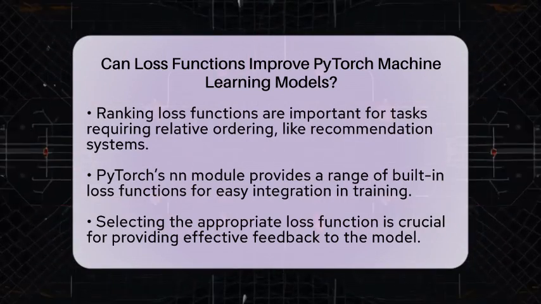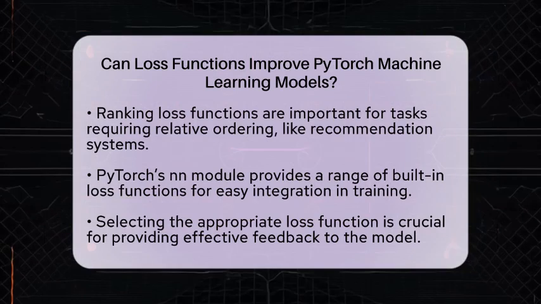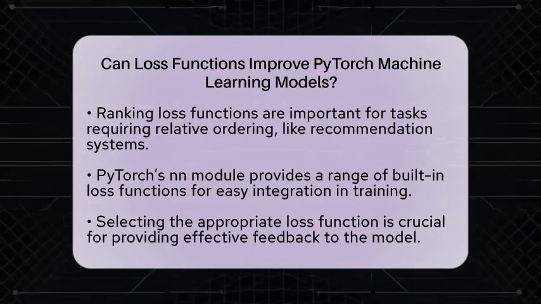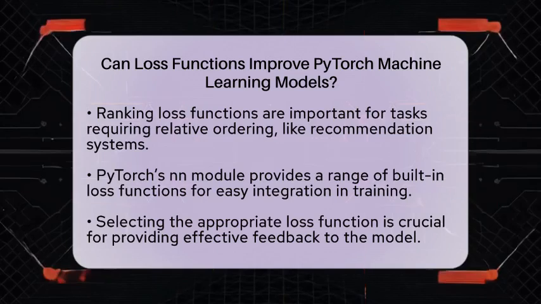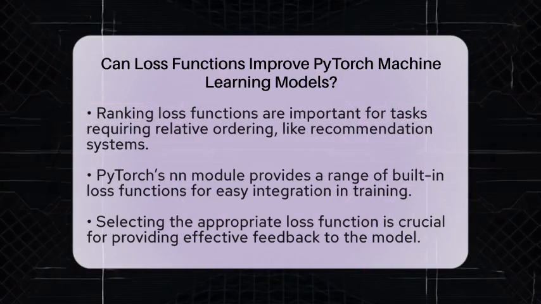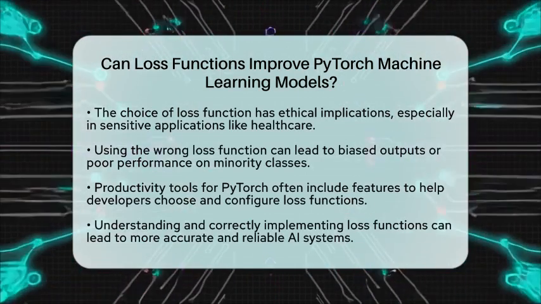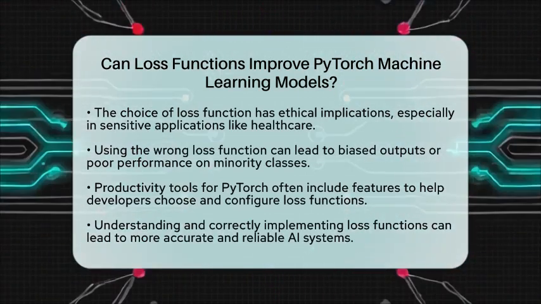From the perspective of artificial intelligence development, choosing the right loss function is not just a technical decision. It also has ethical implications. For example, in sensitive applications like medical diagnosis or content moderation, the choice of loss function can impact model fairness and reliability.